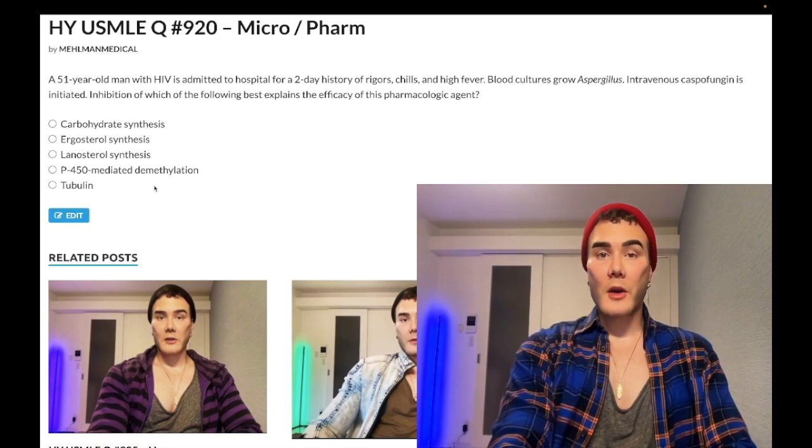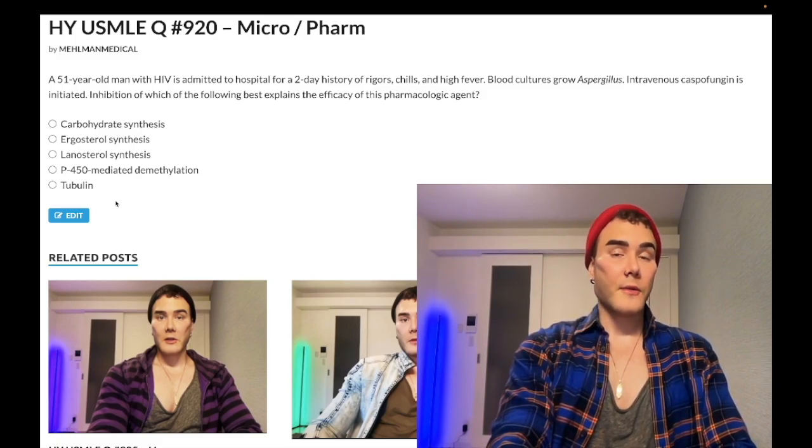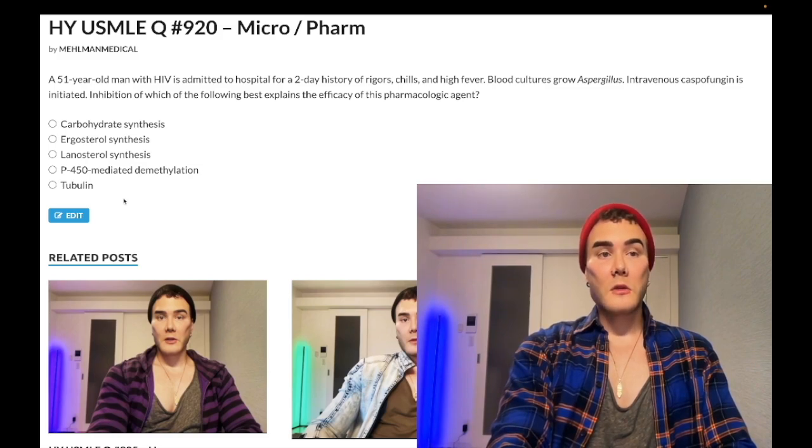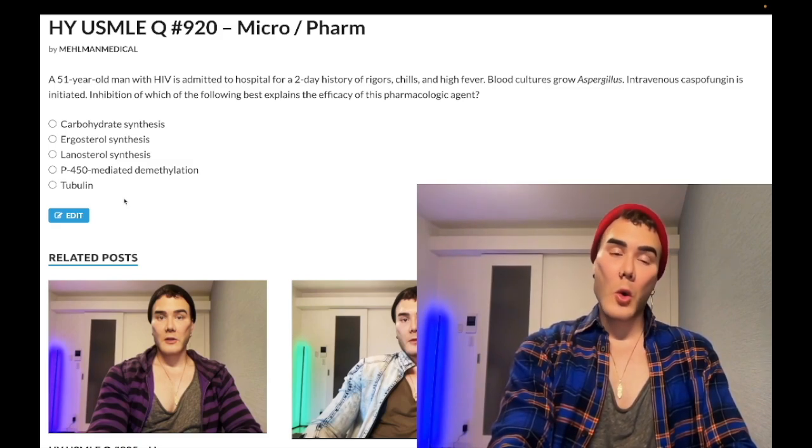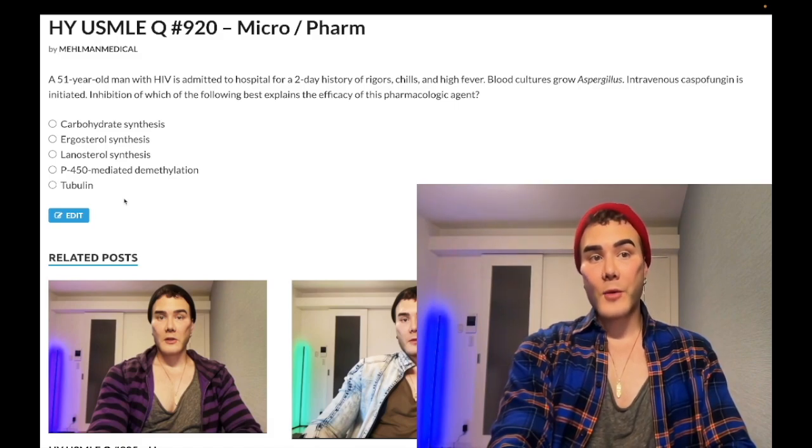Choice E, tubulin, wrong answer. Refers to griseofulvin. So griseofulvin inhibits microtubules, but OMG, USMLE will just have tubulin as an answer sometimes. So griseofulvin, they do want you to know for family medicine that it's used orally for tinea capitis, and it's for the patient only, not patient and classmates. So they'll give you a circular area of scaling alopecia on the scalp, and that's tinea capitis. Oral griseofulvin for patient only. Avoidance of sharing of hats is the number one way to prevent it.